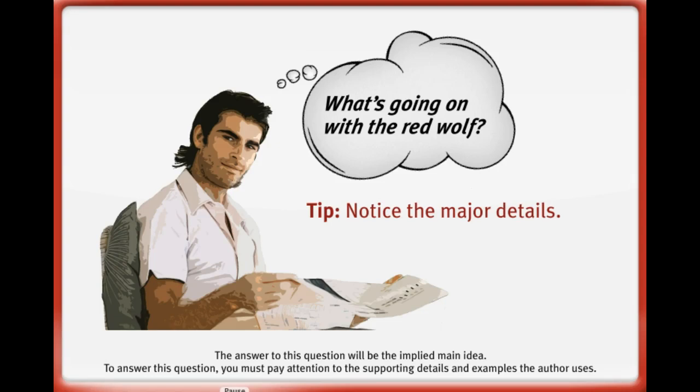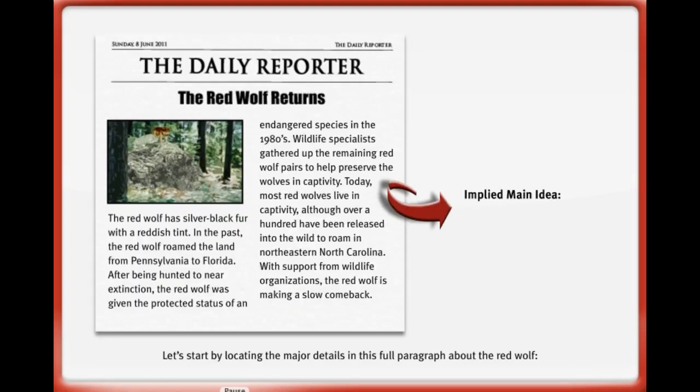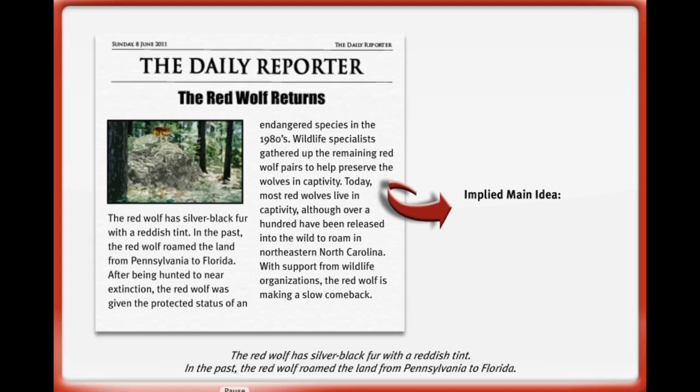To answer this question, you must pay attention to the supporting details and examples the author uses. Let's start by locating the major details in this full paragraph about the red wolf. The red wolf has silver-black fur with a reddish tint. In the past, the red wolf roamed the land from Pennsylvania to Florida.